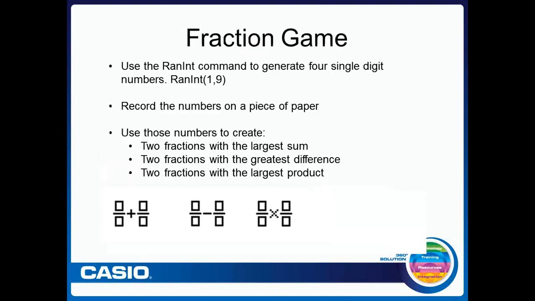Another thing I've done is this little fraction game that uses the random number generator on the calculator. We'll try an example of this right now. I've got two fractions, and in between them is an operation symbol: addition, subtraction, or multiplication in this case. I'll generate four numbers, and the idea is to come up with two fractions that have the largest sum, then use those same four numbers to come up with two fractions with the greatest difference, and then two fractions with the largest product.